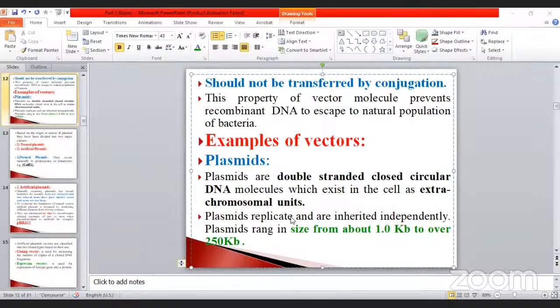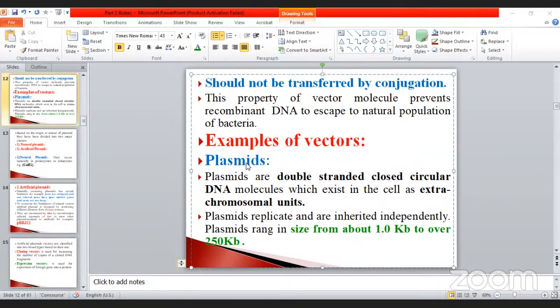Okay, go to the next one. The plasmid replicates and is inherited independently. Plasmids range in size from about 1 kb to over 250 kb. We need only 10 kb for a vector, but here it is 1 to 250 kb. Sometimes they may ask which of the following is the correct size of the plasmid, sometimes wrong statements, sometimes true or false, sometimes direct questions.